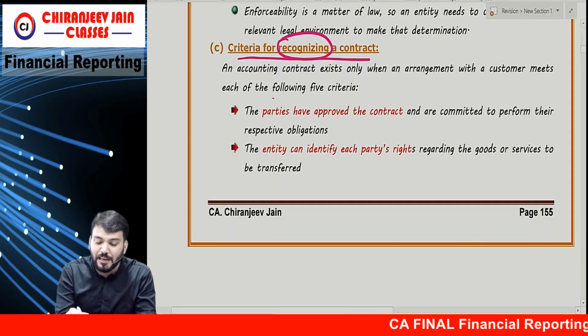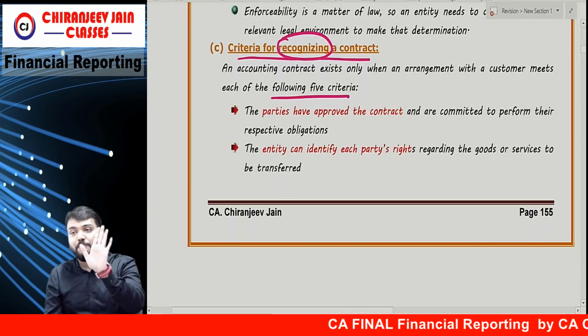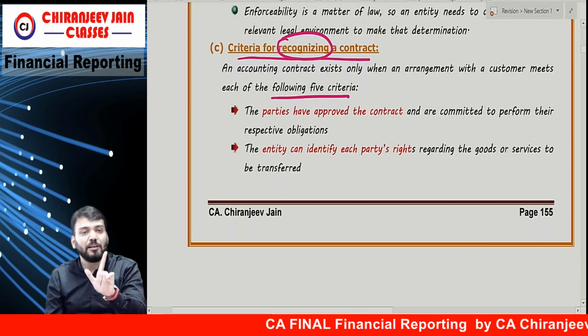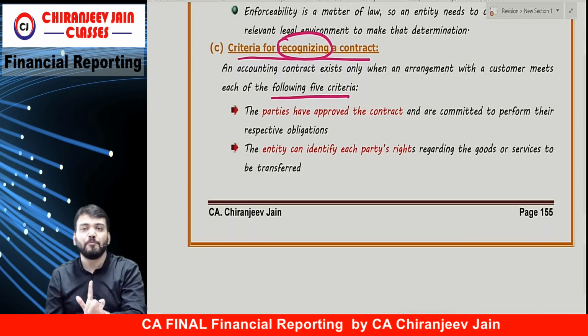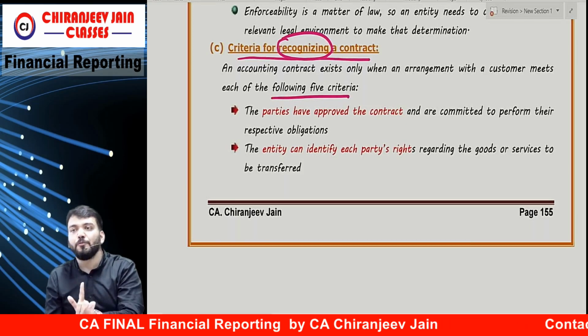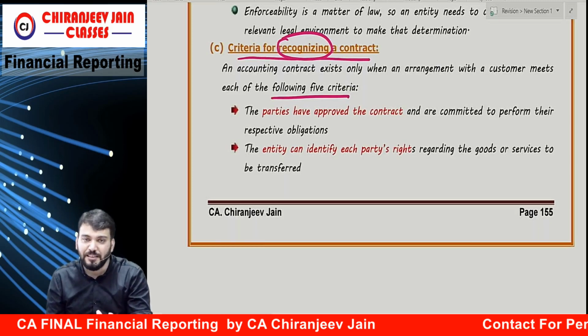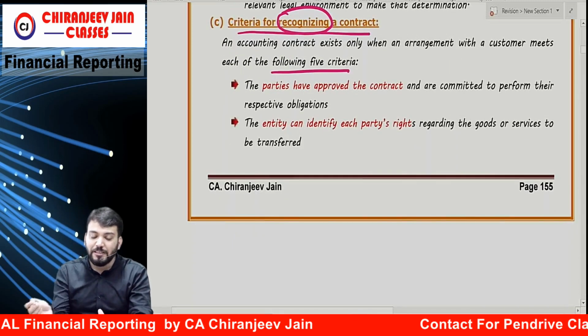So how many criteria are there? Five criteria. If the five criteria are satisfied, then only there is a contract. Otherwise, there is no contract. Means step number 1 will be fulfilled only when the five conditions have been satisfied. So what is point number 1?